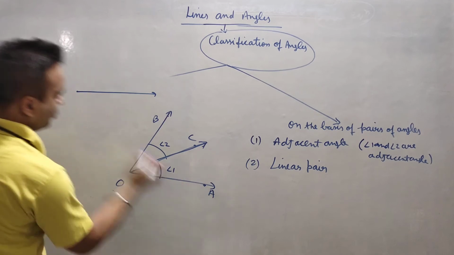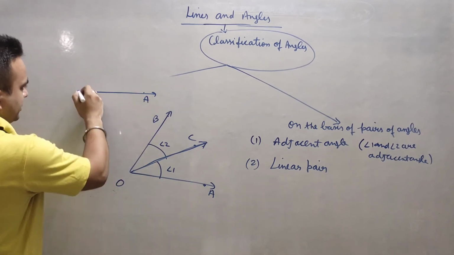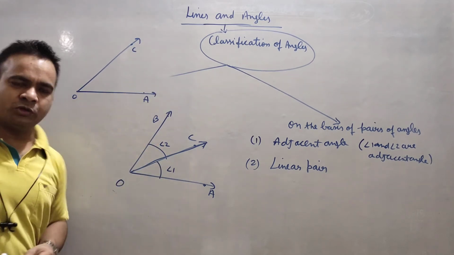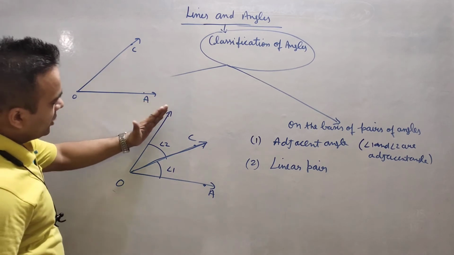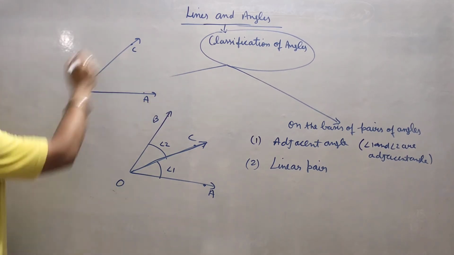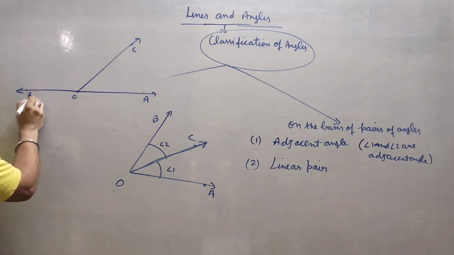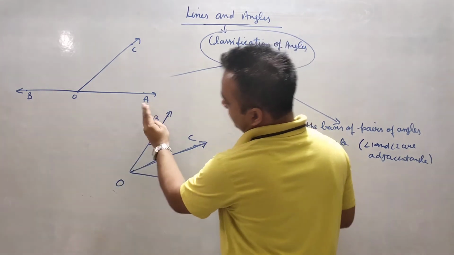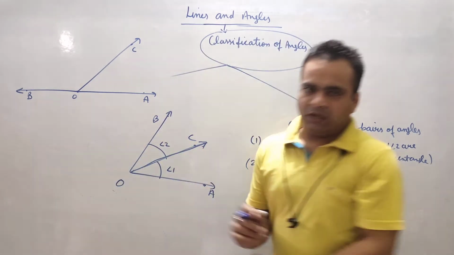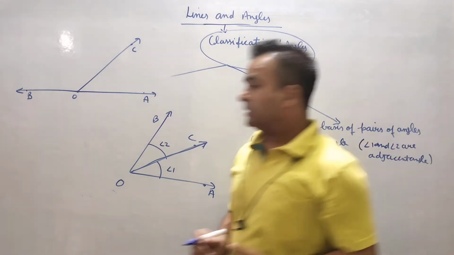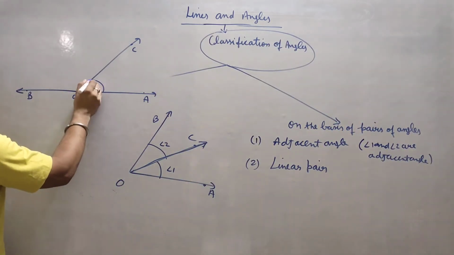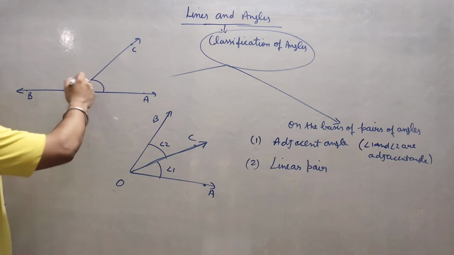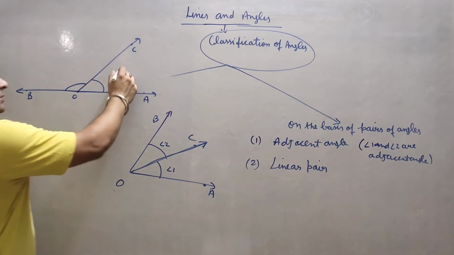Suppose this is the one angle, OA I am taking, and this OC I am taking the same. So these two sides I am not changing the direction, they are in the same position. But what I am doing, if this OB side is just opposite of OA, in the reverse direction, then it will make a 180 degree angle, right? Straight angle. So these two angles are called linear pairs.